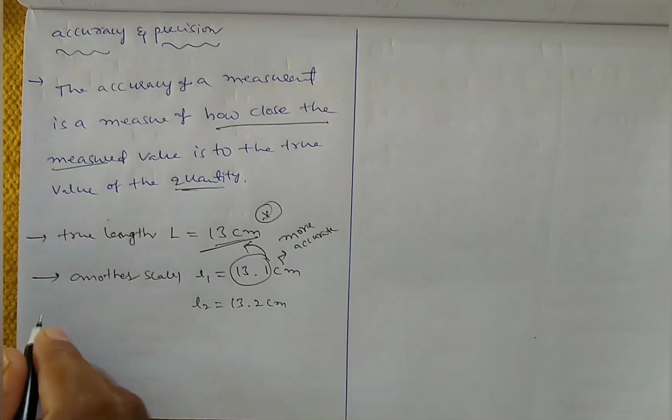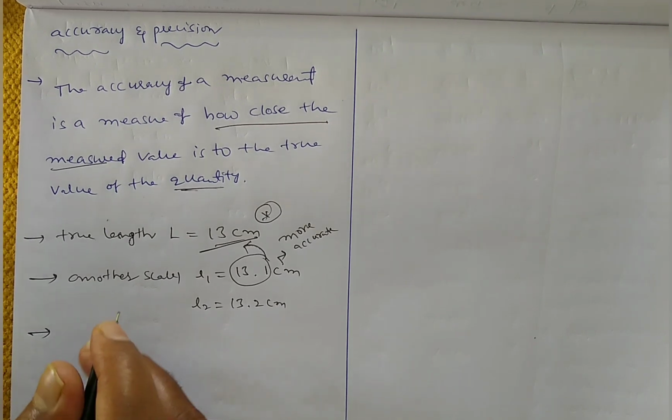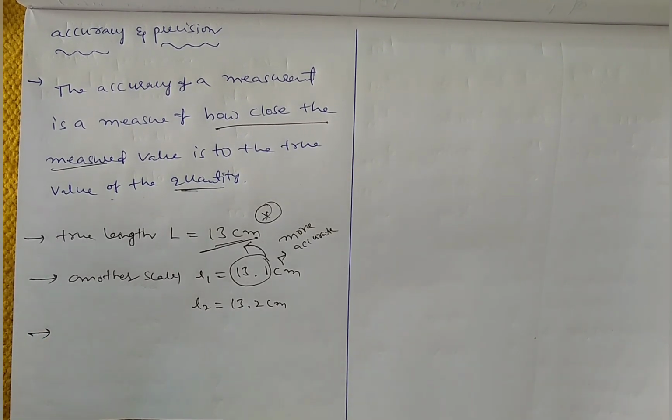So that means you can say here, if you reduce the error, indirectly we will measure the more accurate value.